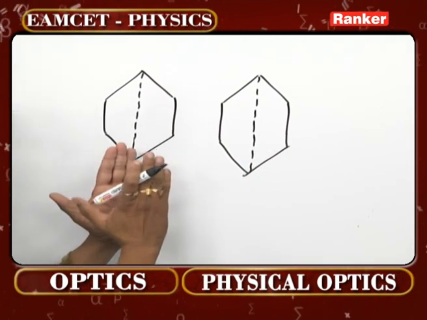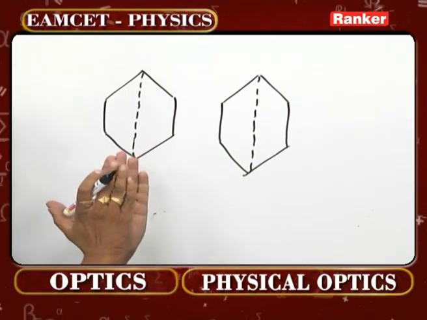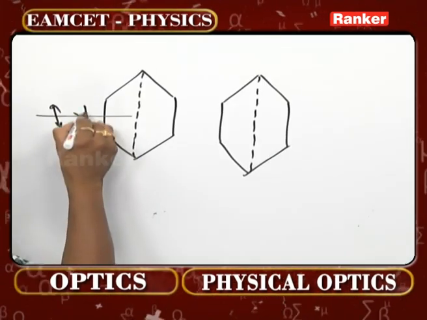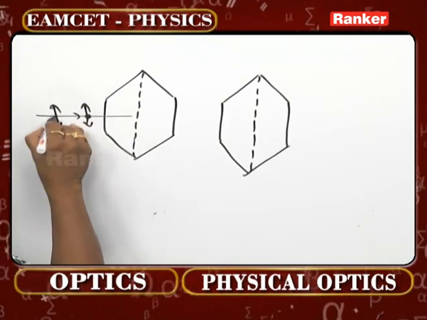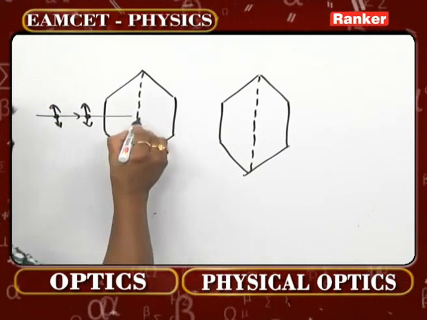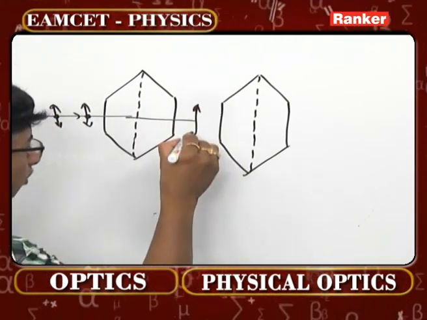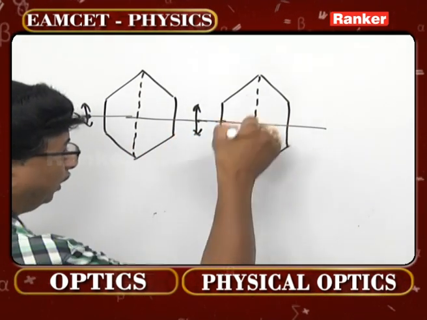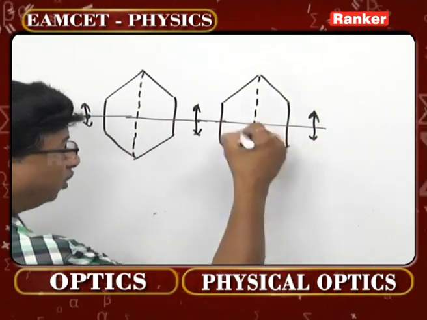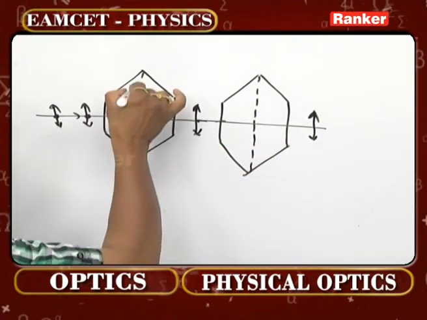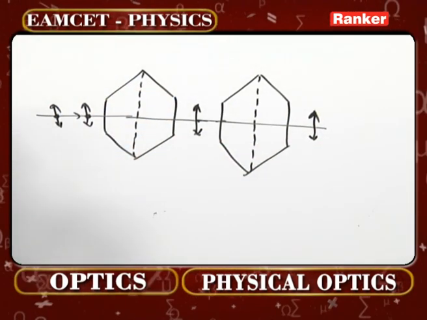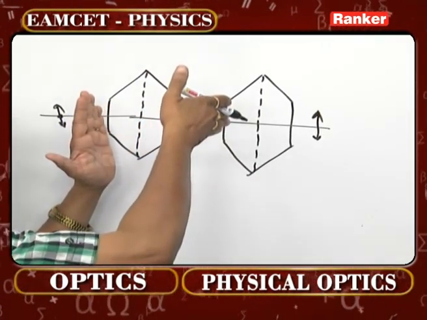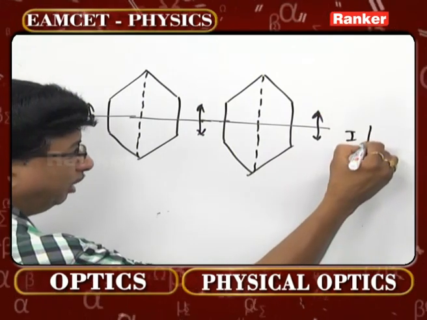When both the Polaroids are parallel to each other, whatever light is incident here, which is unpolarized, having both dot component and arrow component, only the arrow component will come out. That arrow component, after incident on this, again comes out because this axis also is parallel to this. Suppose I start rotating this one slowly, the intensity here reduces.